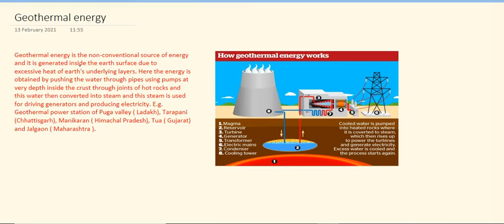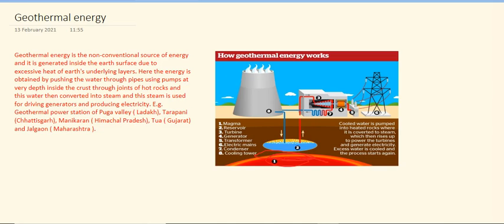Now the picture is given here which is showing how geothermal energy works. So first of all, the water is pumped here through pipes, and this here is the magma chamber. This magma chamber is actually heating the water, and the steam rises upward through the pipes, and these pipes actually rotate the turbines and generate the electricity here.